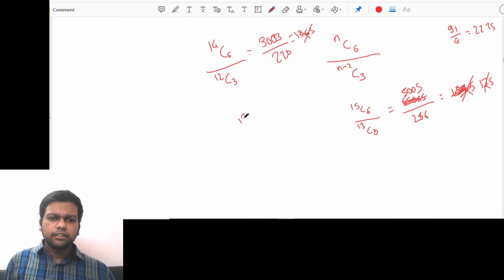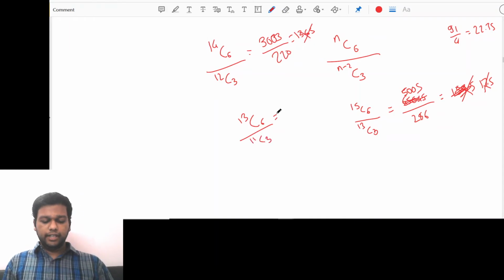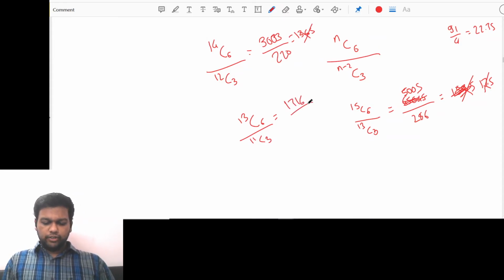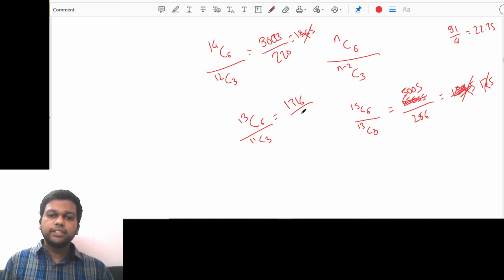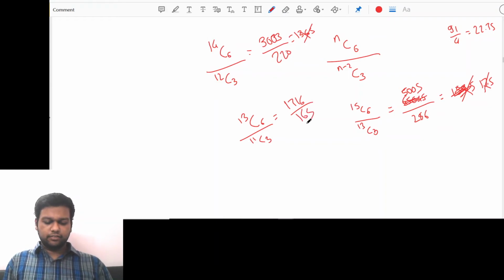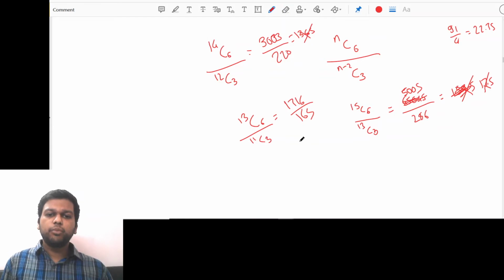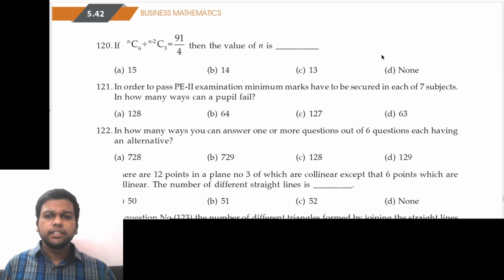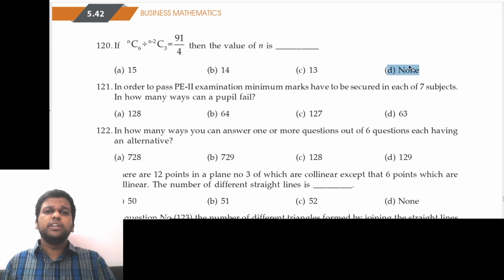Next is 13. Let's check 13. 13C6 upon (13 minus 2), 11C3. 13C6 is 1716 upon 165. Let's check. 10.4. This is also not correct. So the correct answer is none of these, option B. Okay, so it is better to go by options. No need to solve this.